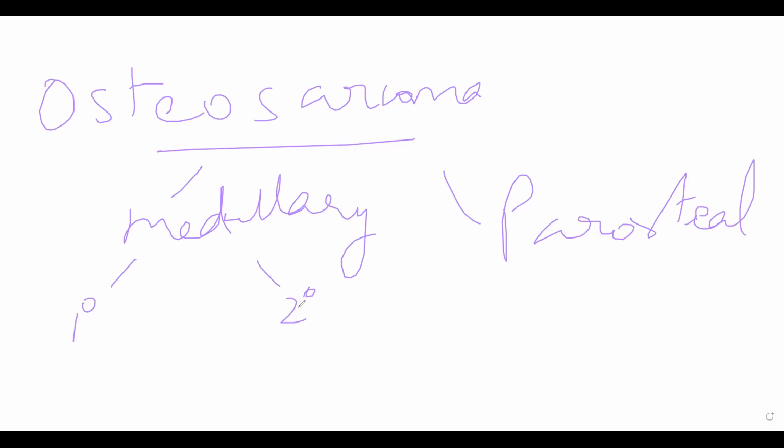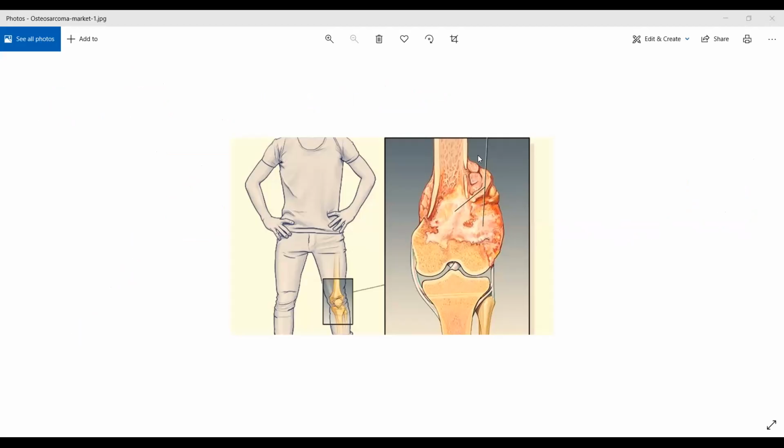Now, pathologically, you will see that the tumor is very bulky. It'll be a grayish white bulky mass at the metaphyseal end. So if you see an osteosarcoma, specifically a medullary osteosarcoma, it will look something like this. It is a very bulky, grayish white colored tumor. It will generally not go towards the articulation. It will not enter into the joint itself.